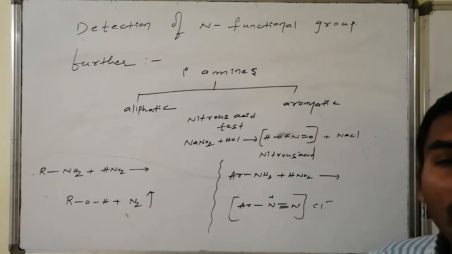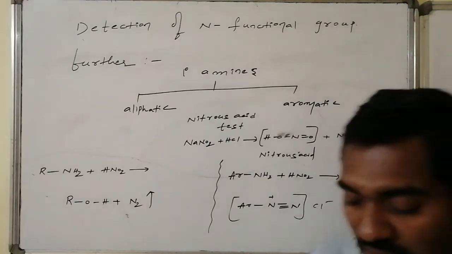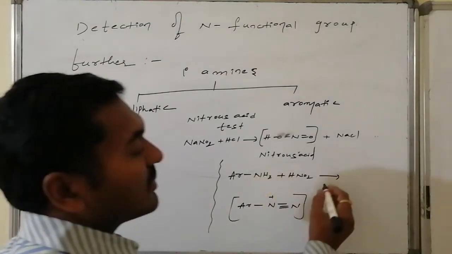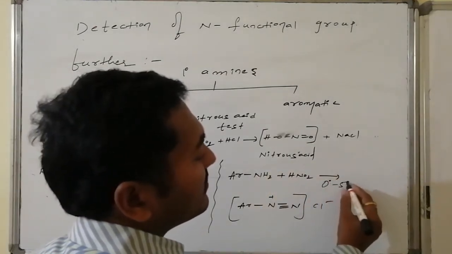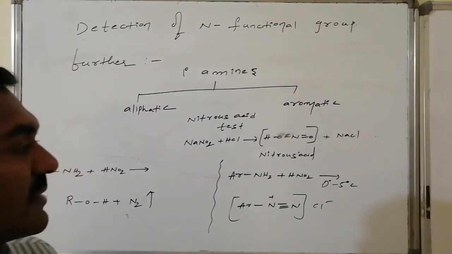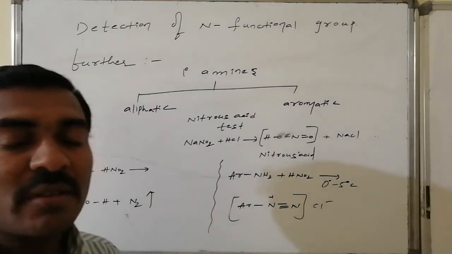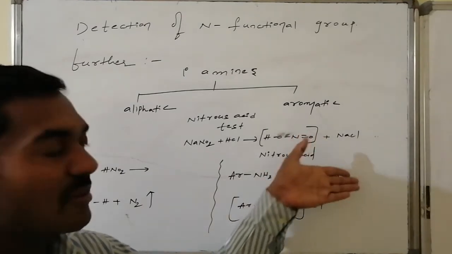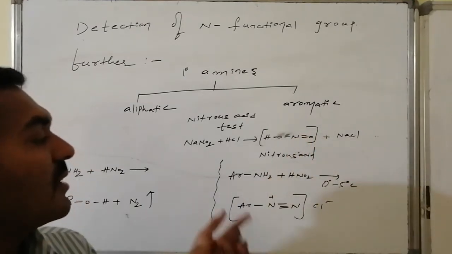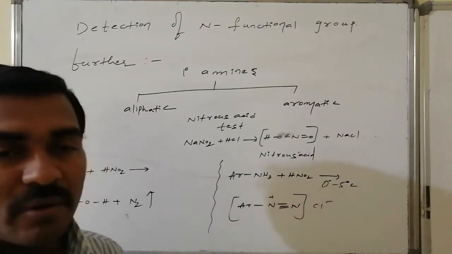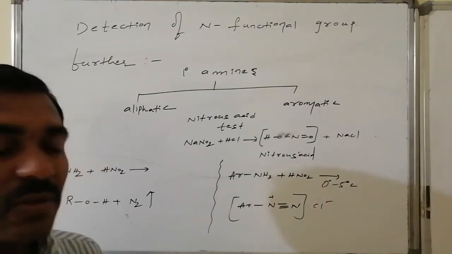Whereas in the case of aromatic amines, it leads to the formation of a stable diazonium chloride, which is possible between 0 and 5 degrees centigrade. Between 0 and 5 degrees centigrade, aromatic amines on reaction with in situ prepared nitrous acid, followed by the sodium chloride salt present, give a diazonium in combination with the chloride ion. This is said to be the aryl diazonium chloride.